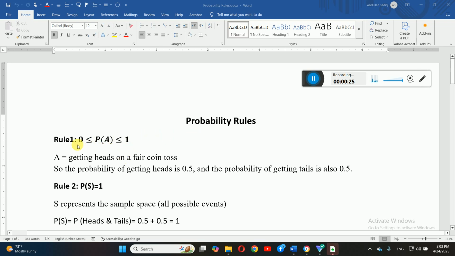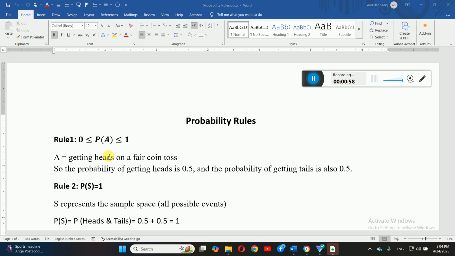So the first rule in probability is very simple but very important, and it tells us that the probability of any event, let's say event A, must be between 0 and 1. It cannot go below 0 and cannot be above 1. What does that actually mean? If I say the probability of something is 0, it means that it's impossible. There is no chance it will happen at all. Or if I say the probability of something is 1, it means it is certain. You can say it's guaranteed to happen, because 1 indicates 100%.